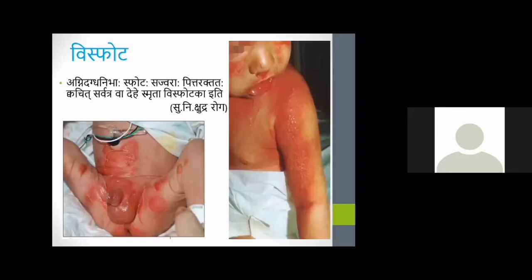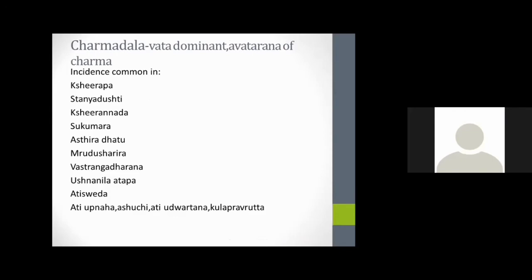So Charmadala is mainly of 4 types. Based on the presentation, we should understand the dosha involvement. In case of Vataja, as we all know, there will be more pain and a blackish appearance. Along with that, not only skin manifestation, GIT symptoms are also present in Vataja Charmadala, like acute onset of Atisara, and other conditions like Mukha Shosha, Roma Harsha, Akshebaga will also be present in Vataja Charmadala.